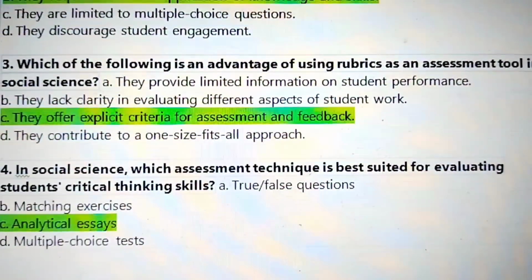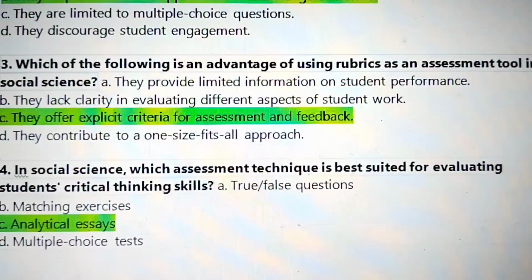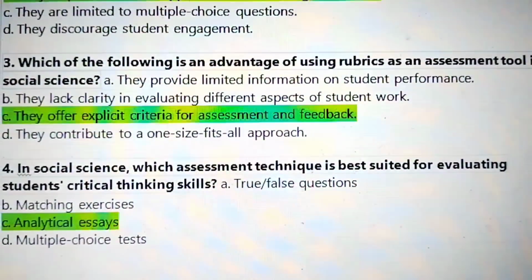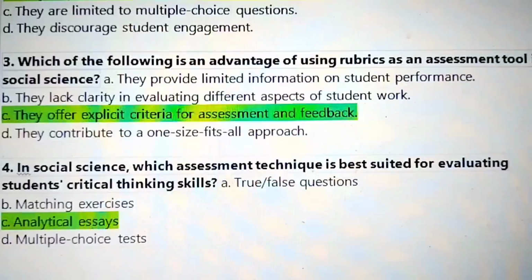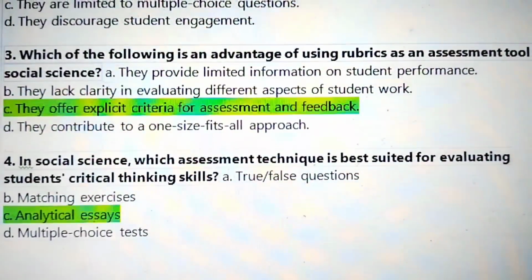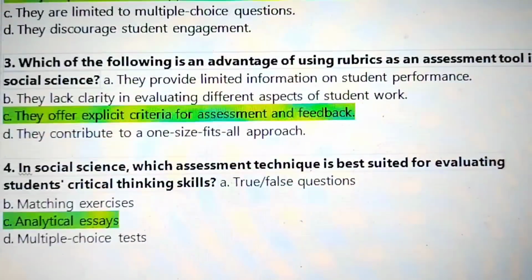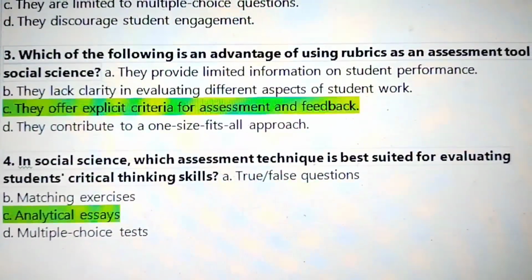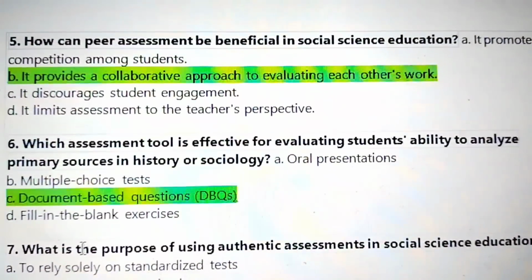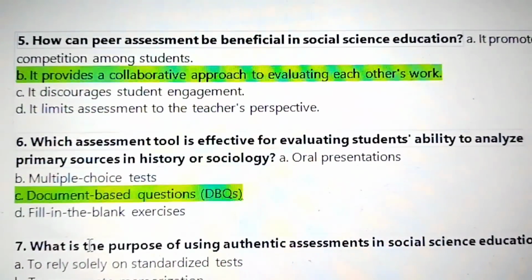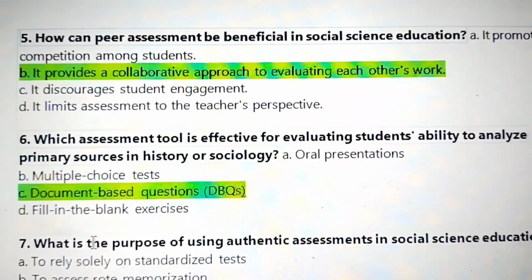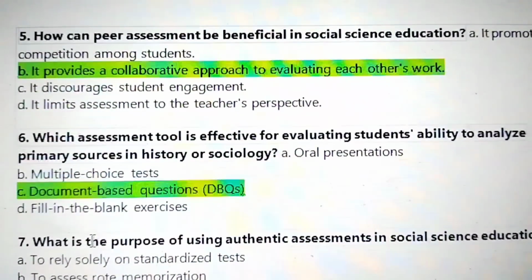3, which of the following is an advantage of using rubrics as an assessment tool in social science? They offer explicit criteria for assessment and feedback. 4, in social science, which assessment technique is best suited for evaluating students' critical thinking skills? Analytical essays. 5, how can peer assessment be beneficial in social science education? It provides a collaborative approach to evaluating each other's work.